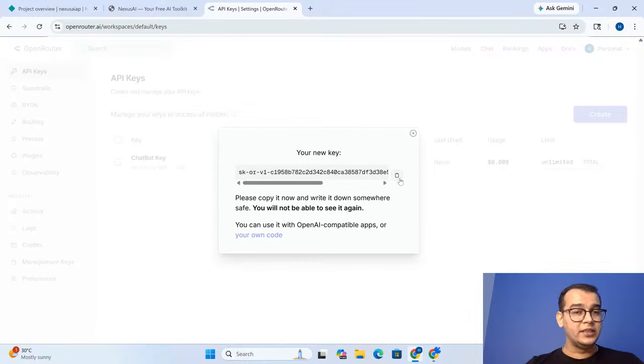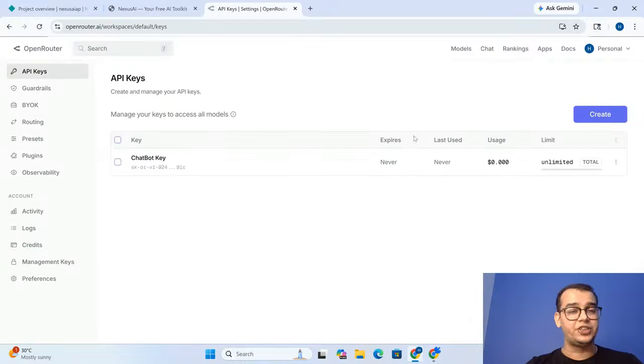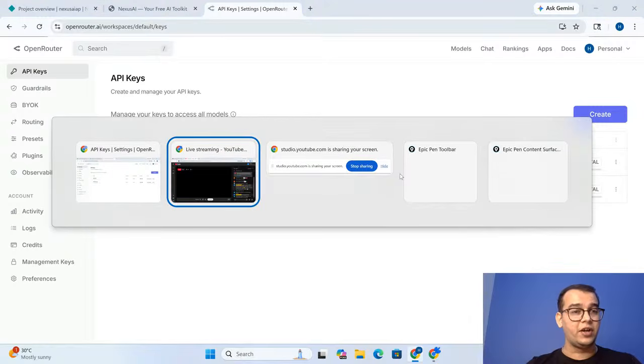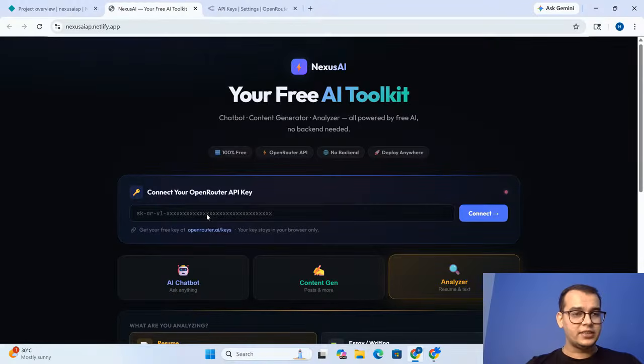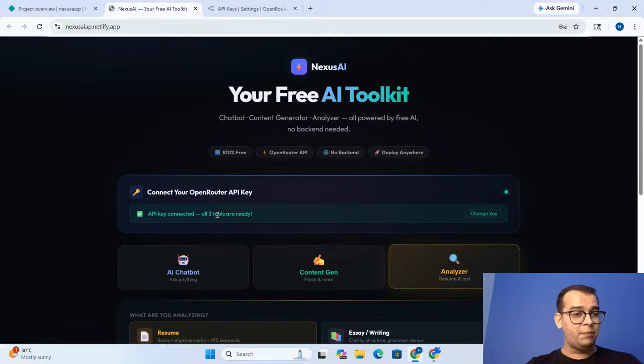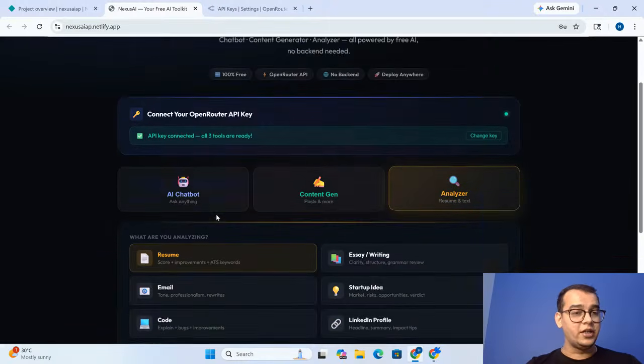All these models have an expiry time and very limited credit as well. So if you see this, I got my API key. You should never share this API key with anyone, guys. Make sure you do not share it even with your friend. And now see the magic. As soon as I put my API key here and click on connect, it will tell me API key connected, all the tools are working.